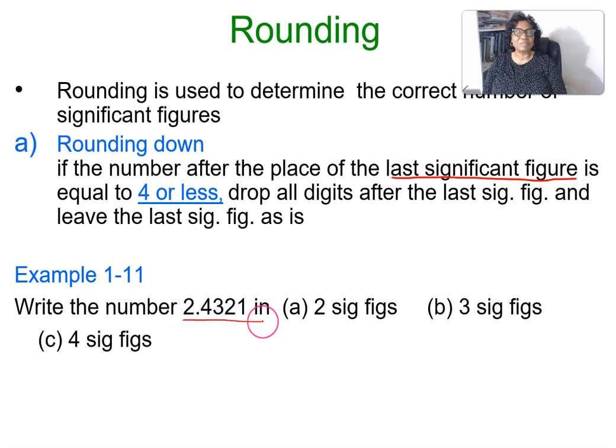So for example, we want to round this number to 2 significant digits, 3 significant digits, and 4 significant digits. Let's see how we are going to do that. If it's in 2 significant digits, we are going to look at this number.